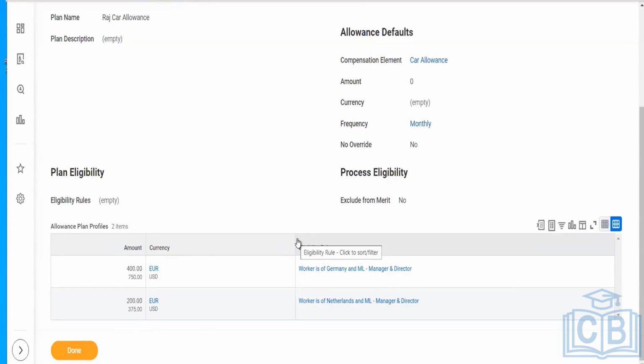If we add those conditions, the system will auto-populate and apply this plan only for those employees, for example, directors in Germany. It will apply 400 by default and 200 in the Netherlands.